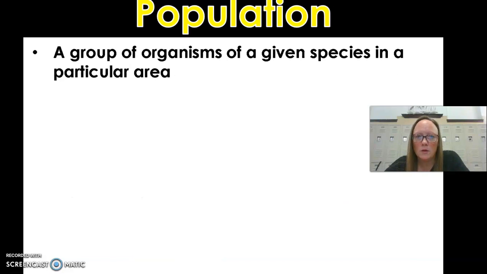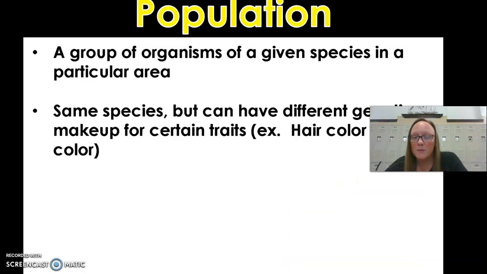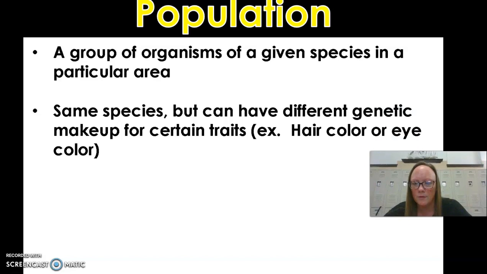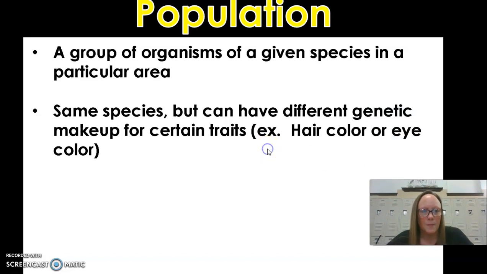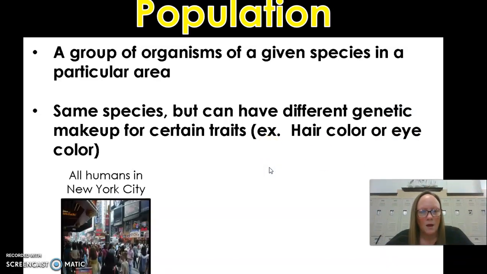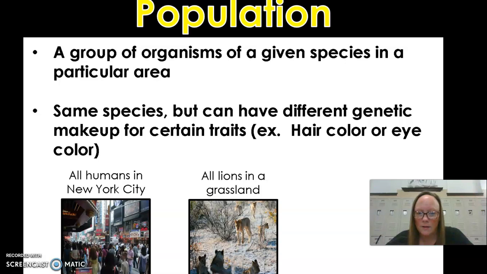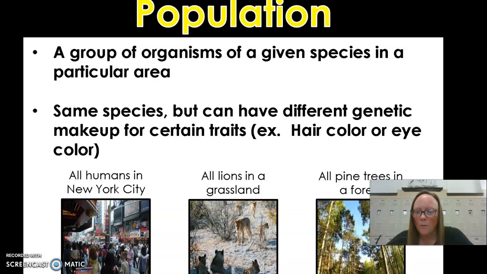A population is a group of organisms in a given species in a particular area. Organisms of the same species can have different genetic makeup for certain traits. Examples: hair color or eye color. All humans in New York City would be considered a population. All lions in the grassland, or all pine trees in the forest.